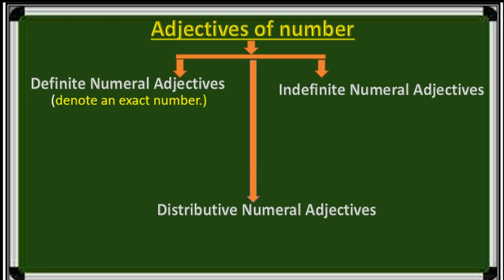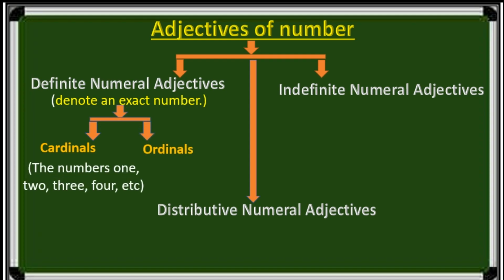Actually, definite numeral adjectives are divided into two. They are cardinals and ordinals. What do cardinals mean? The numbers 1, 2, 3, 4. But the ordinals are first, second, third, fourth, etc.